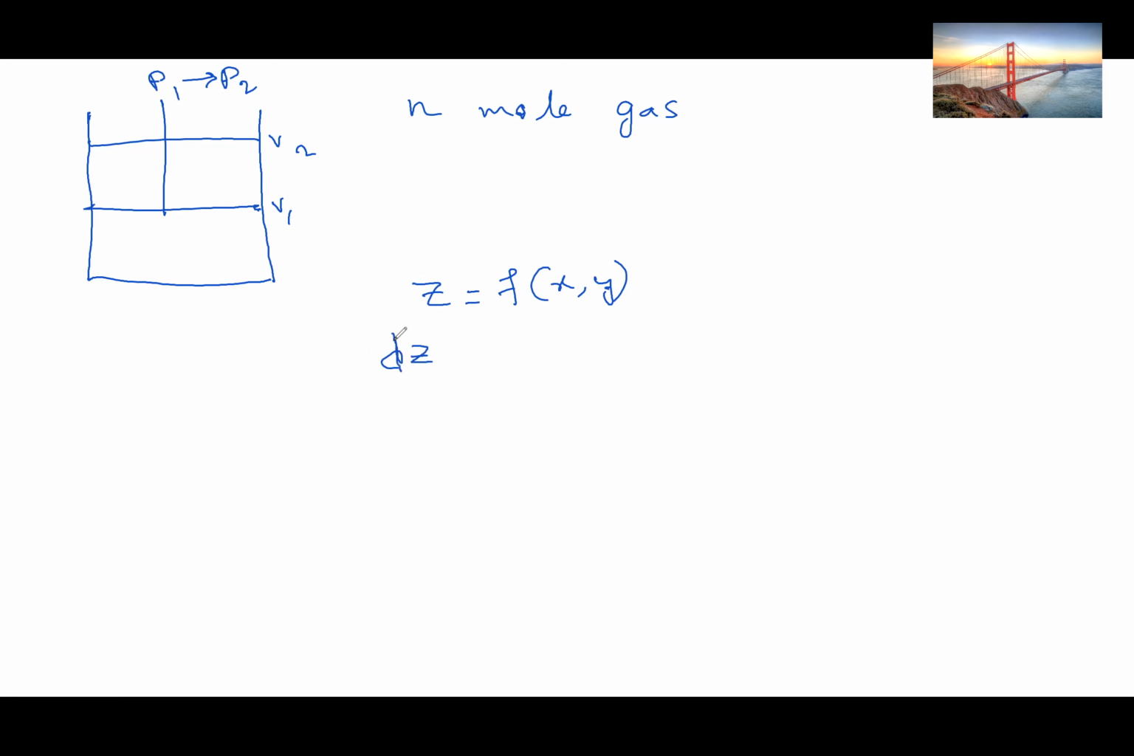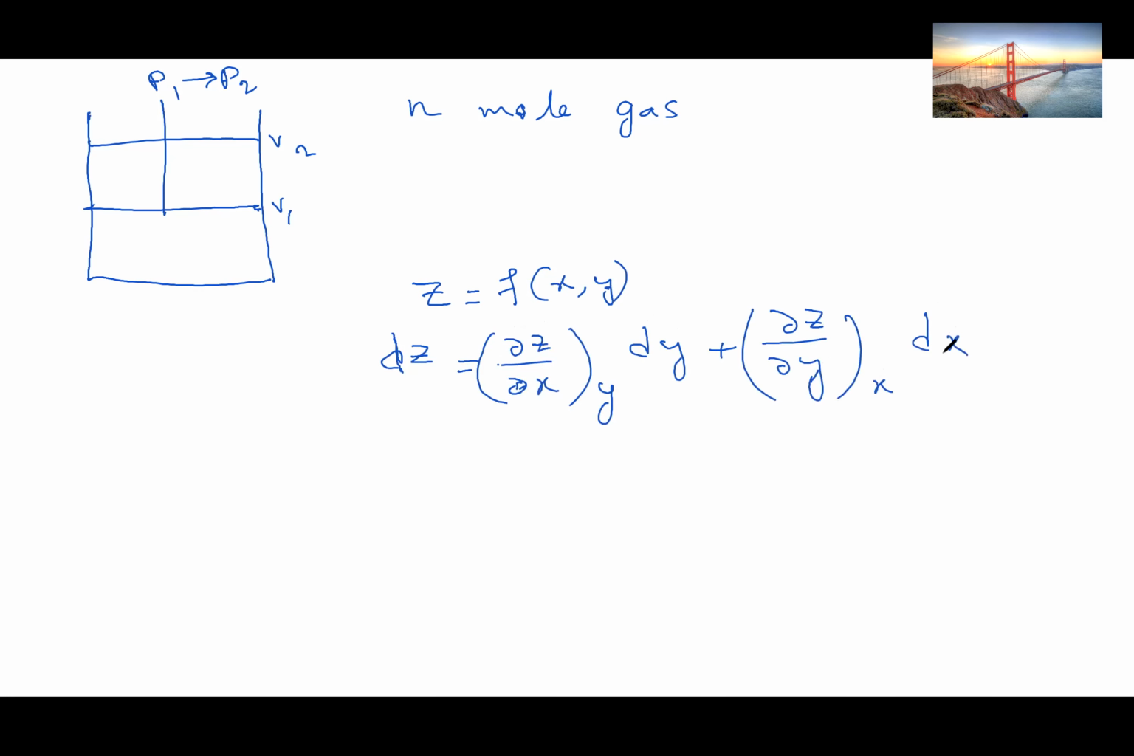Dz, the change of z, will be del z by del x, dy, plus del z by del y, dx. So the difference in z will be the change in z with respect to x when y is constant, into the change in y, plus the change in z with respect to y when x is constant, into the change in x. So this is called partial differential.